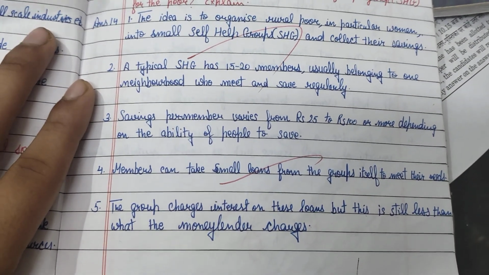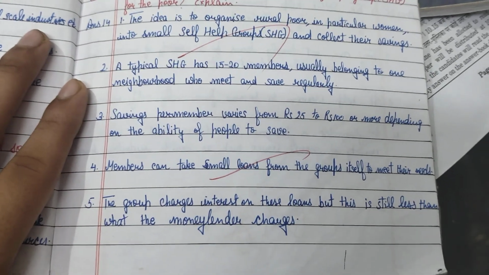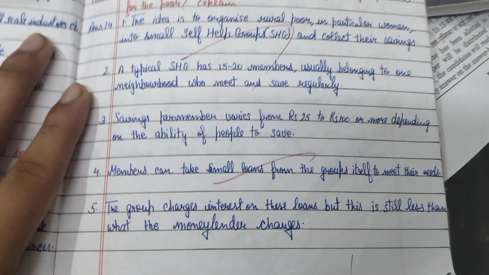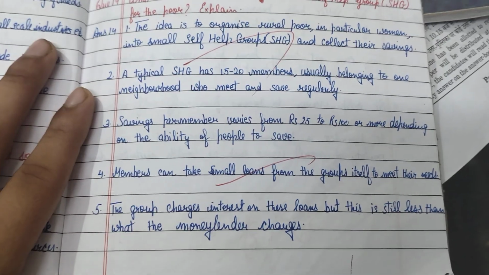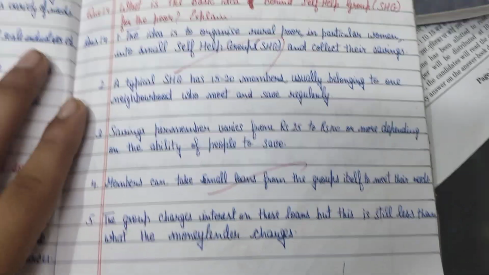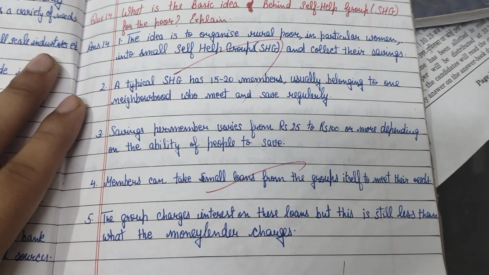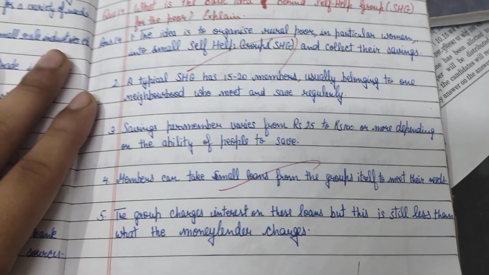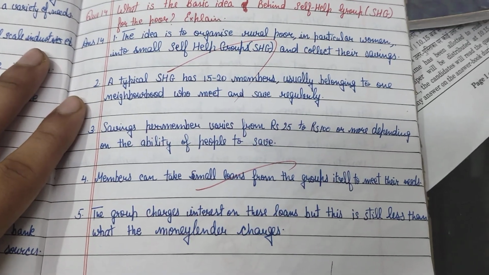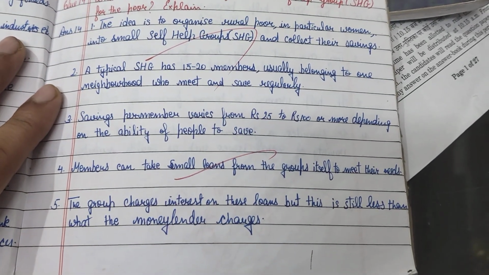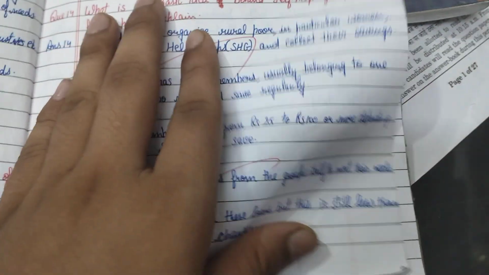Saving per member varies from rupees 25 to rupees 100 or more, depending upon their ability to save. Members can take small loans from the group itself to meet their needs. The group charges interest on these loans, but this is still less than what the moneylender charges.